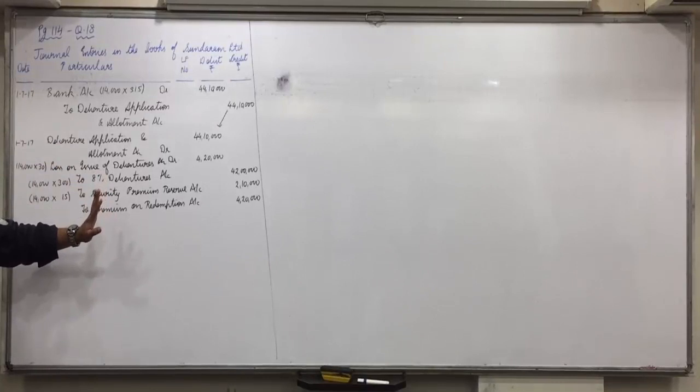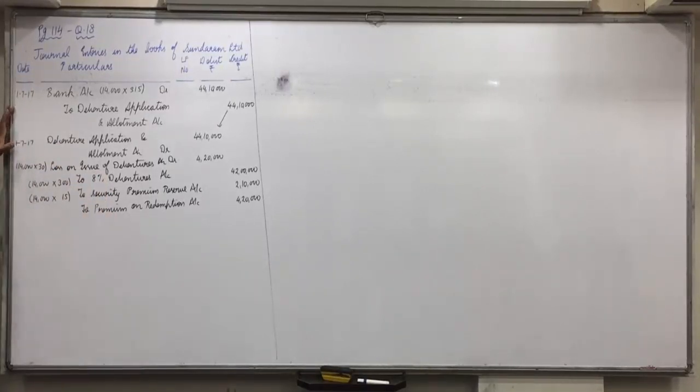Did everyone understand this? Now these two entries are of issue. Now we have to pass the entries at the time of redemption. The redemption is to be done on 30/6/23. Can you see the date? So now on 30/6/23.